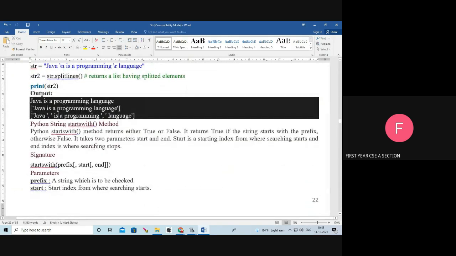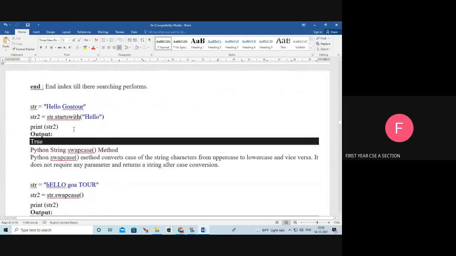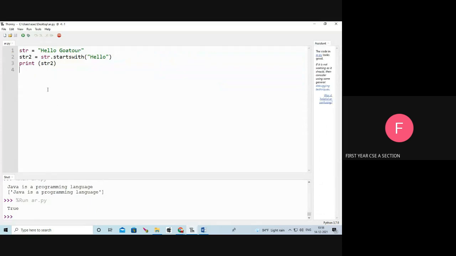Next, startswith. Whether the particular string starts with a particular substring, then it returns true, otherwise it returns false. See, str dot startswith hello. Yes, it starts with hello.